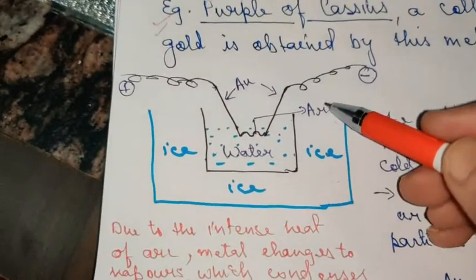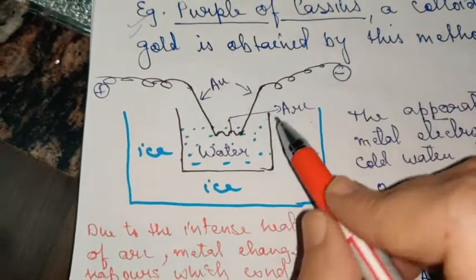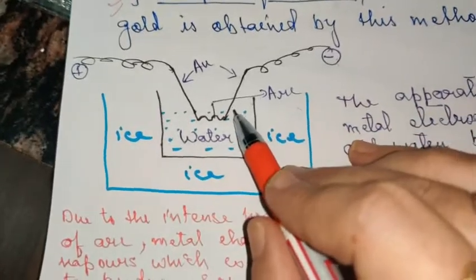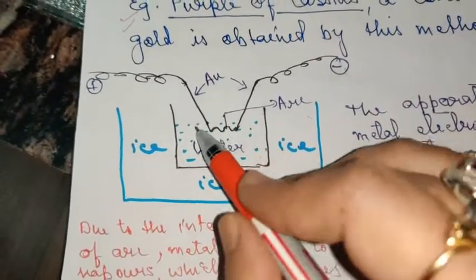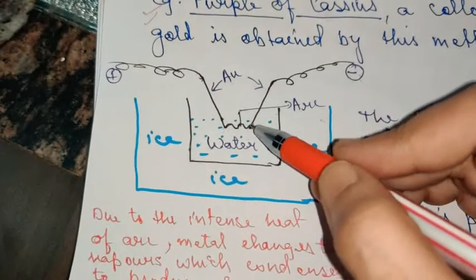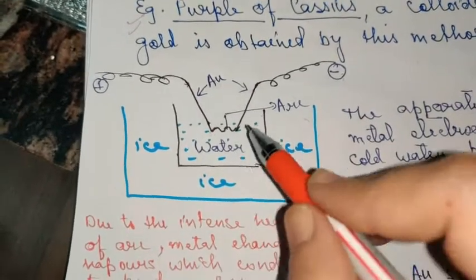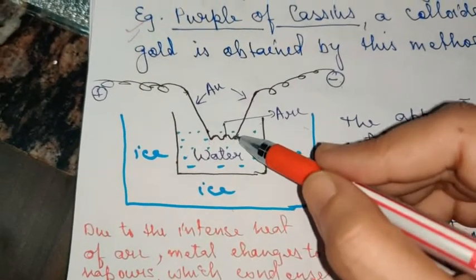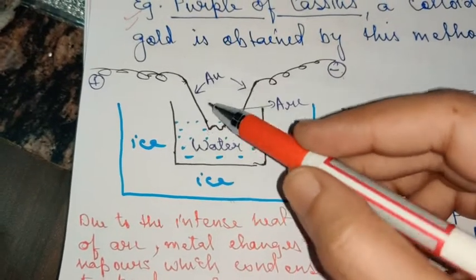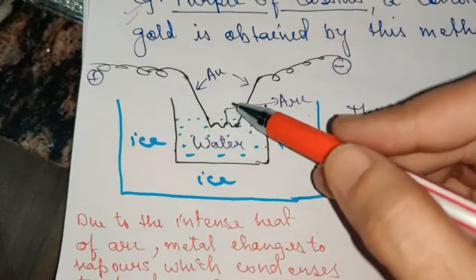So what happens, the moment electric current is supplied and these two rods are touched with each other, an electric spark is produced, and the heat produced by the electric spark is of such a high intensity that the gold starts melting and vaporizing.